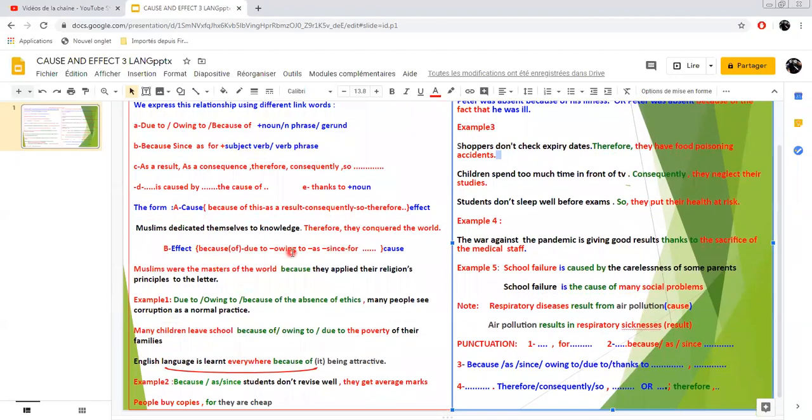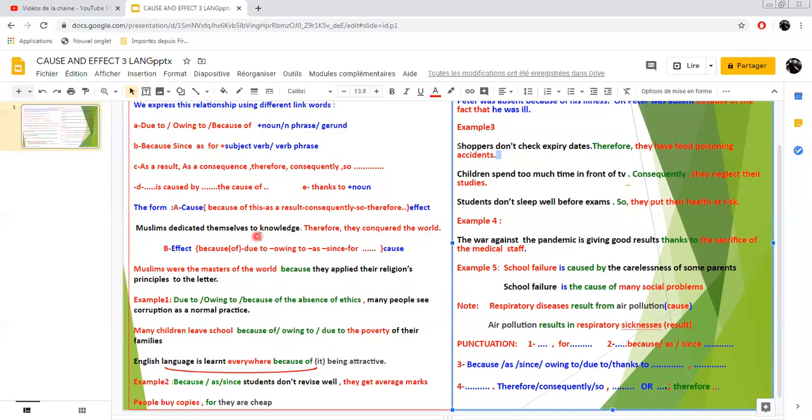Now, concerning the form, you've got two forms here. Either you start with the cause in the first part, and in the second part you've got the effect, or you start with the effect in the first part, and in the second part you've got the cause. So if you start with the cause, let's have an example here. We say, Muslims dedicated themselves to knowledge, therefore they conquered the world.